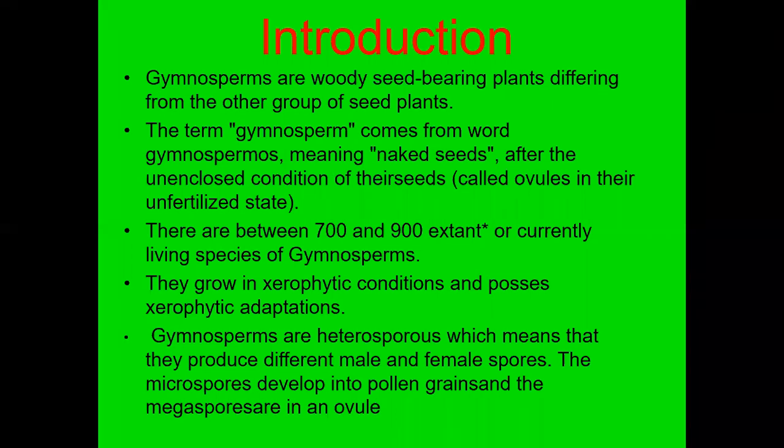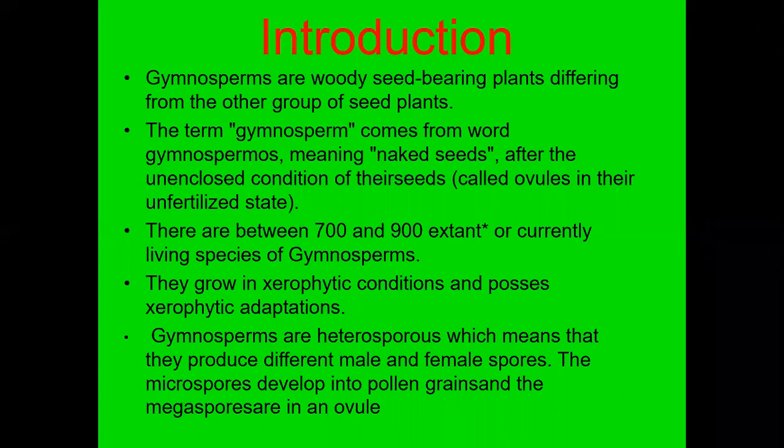Gymno means naked, sperma means seed. In these plants, the seeds are not enclosed in a fruit like in angiosperms. They are nakedly arranged on the sporophyll, on some kind of stalk.